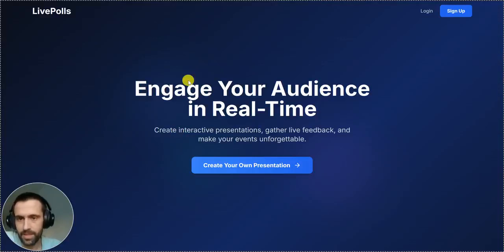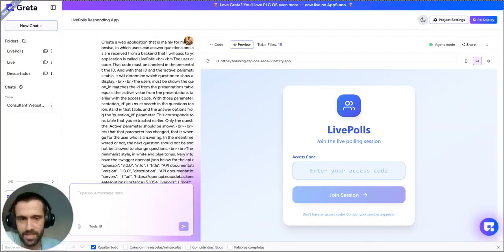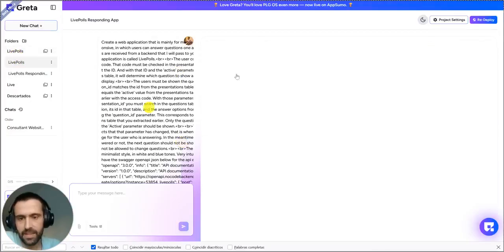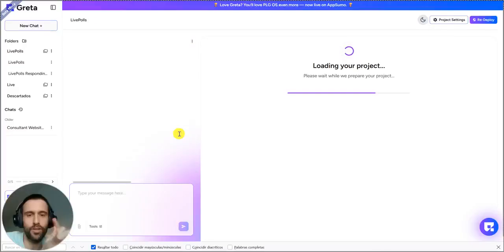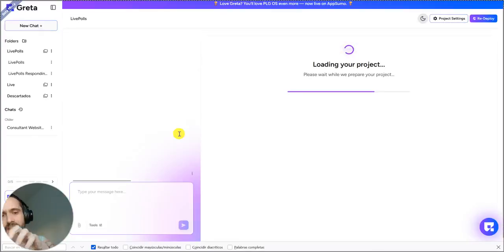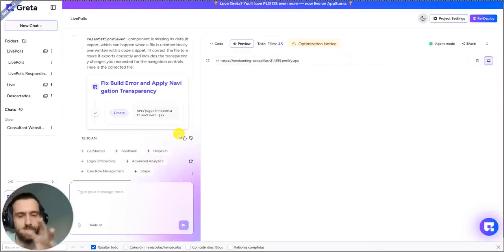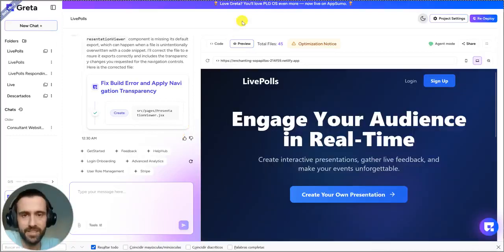This is a tool created by Greta, with the no-code backend you can see here. I don't know if the screen is changing now. I have created everything here in my Greta account, and here I did everything by prompting. I connected with the Swagger JSON I received from NoCodeBackend. I introduced it here in Greta, and all the connection between my application and the backend is built automatically.